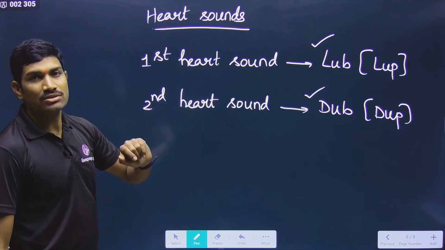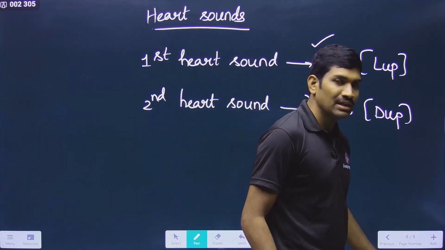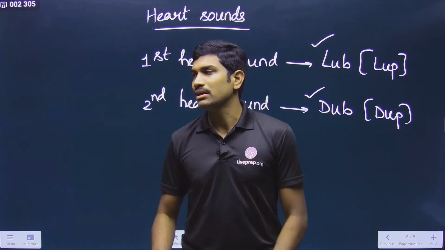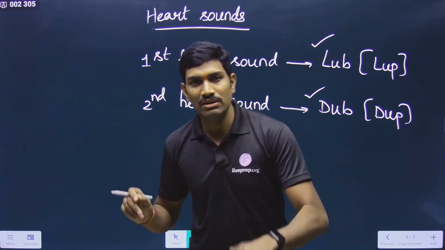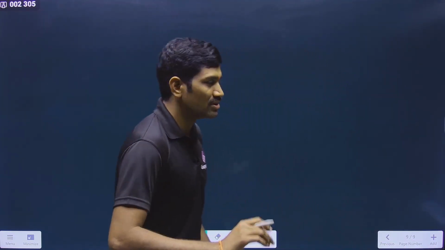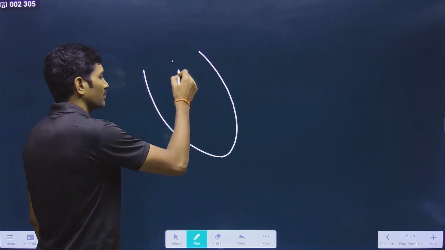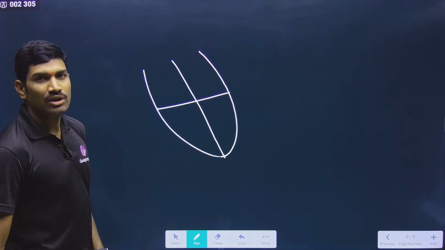So what are these heart sounds, and when you are listening to these sounds, who will make them? Please observe carefully. Here we are talking only about the first and second sounds, and these are caused by the valves. And what are the valves that are causing this, and when will they cause this particular sound? Observe carefully once again. Let us come to the joint diastole.